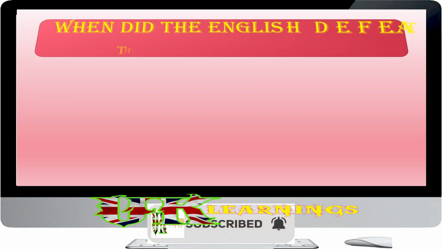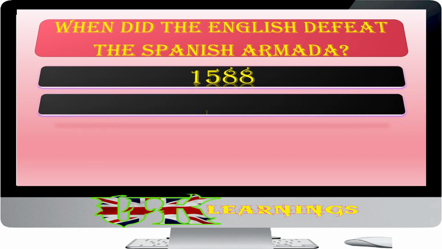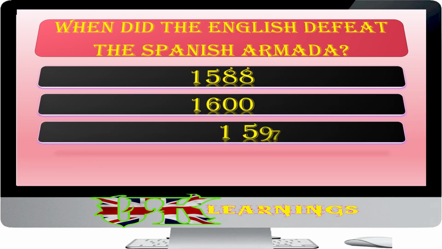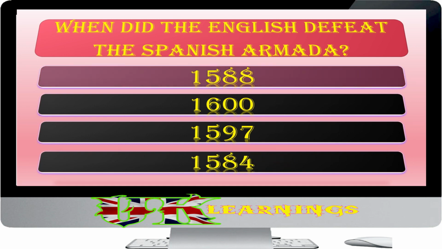When did the English defeat the Spanish Armada? 1588, 1600, 1597, 1584. The answer is 1588. Elizabeth became one of the most popular monarchs in English history, particularly after 1588, when the English defeated the Spanish Armada, a large fleet of ships, which had been sent by Spain to conquer England and restore Catholicism.